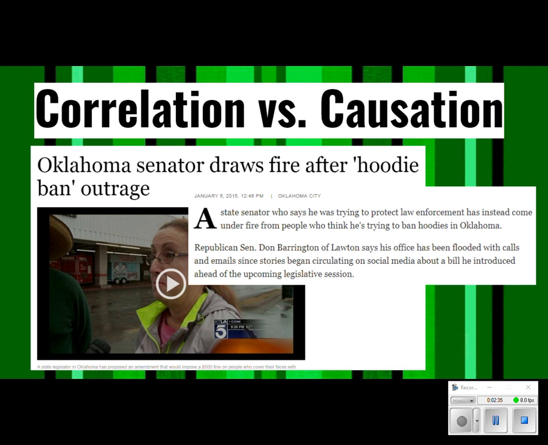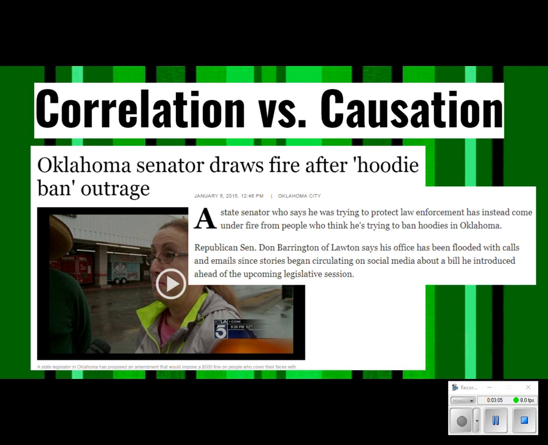That's that correlation, right? Well, we have people committing crimes. These people are also wearing hoodies. Therefore, the hoodies are encouraging them to commit the crime. That's the correlation part, trying to blend it over into a causation part, right? So because these two things are happening and they're related to each other, one causes the other. And if you think about that, that doesn't truly make sense.